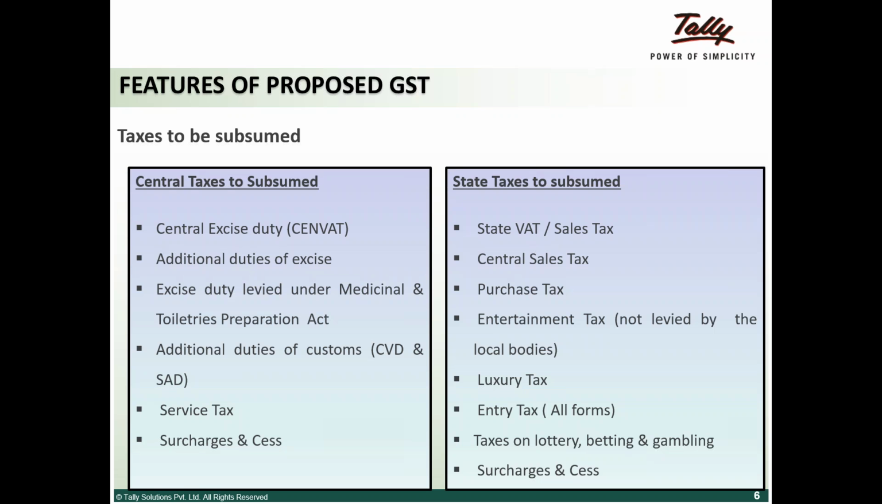This chart also shows what all the central taxes and state taxes will subsume. If you read it, excise duty, additional duties of excise, additional duties of customs, service tax, surcharges, and cess come under the central taxes. What gets subsumed under state taxes, or SGST, would be state VAT, purchase tax, entertainment tax, luxury tax, and entry tax. All these get subsumed under SGST.